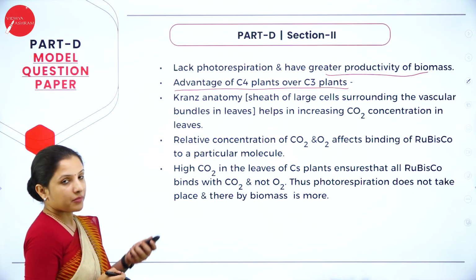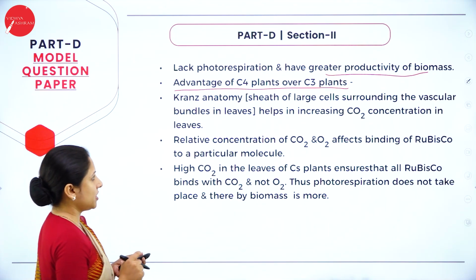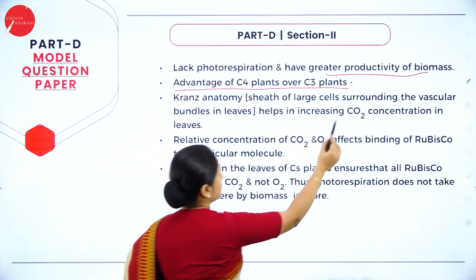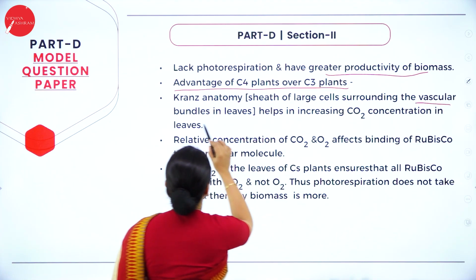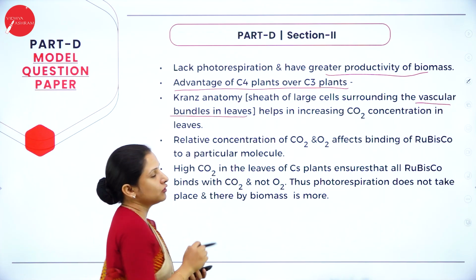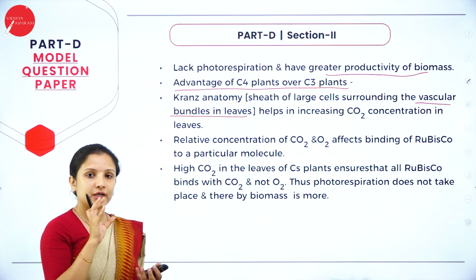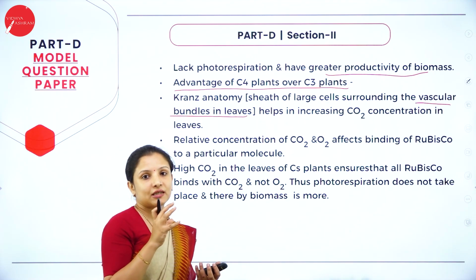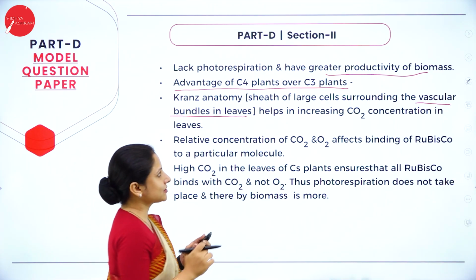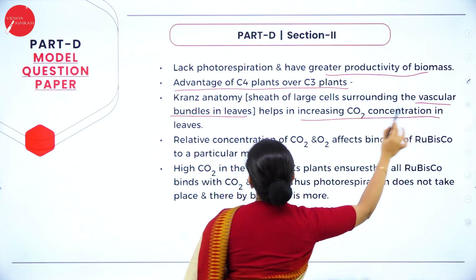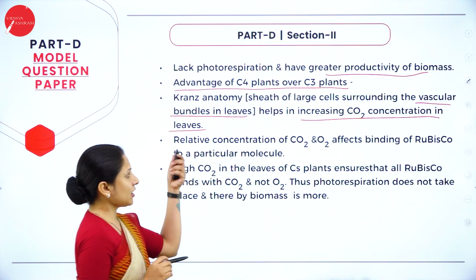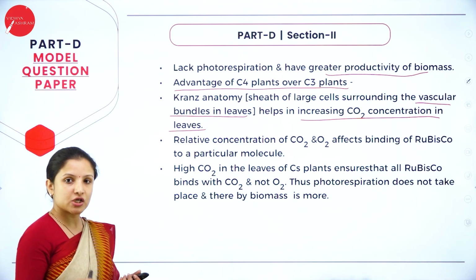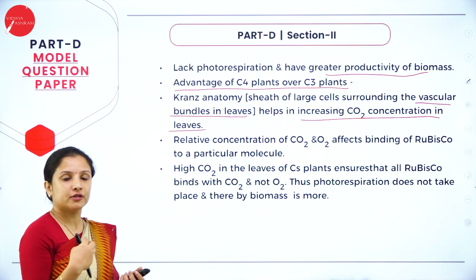So one of the main advantages is Kranz anatomy, that is, they have a sheath of large cells which surround their vascular bundles. So in the leaves of C4 plants, if you have a look, their vascular bundles are surrounded by a few layers of cells, called the bundle sheath, and it is nothing but the Kranz anatomy. This helps in increasing carbon dioxide concentration in the leaves, because carbon dioxide is one of the major factors responsible for the formation of